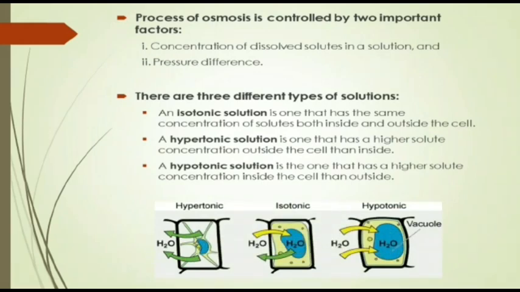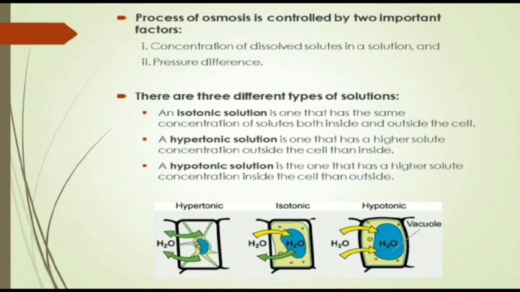Now there are three different types of solutions. Number one, isotonic solution. Number two, hypertonic solution, and number three, hypotonic solution. Now let's talk about them in brief. An isotonic solution is one that has the same concentration of the solutes both inside and outside the cell.